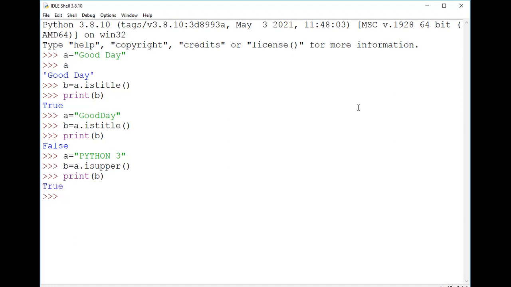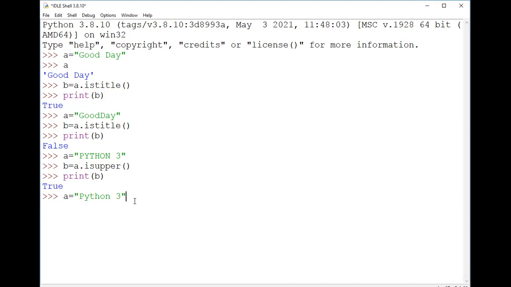So here you are getting the value of B as True just because PYTHON is completely in uppercase. But if you take it the other way, like "Python3", you can see that only P is in capital letters but the others are in lowercase.